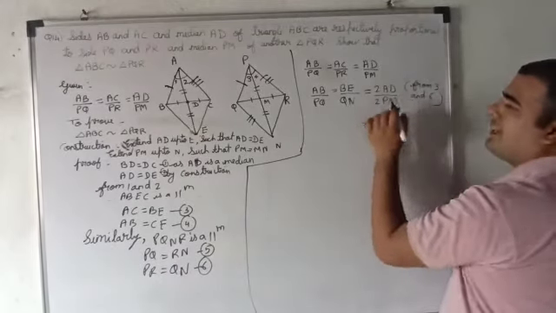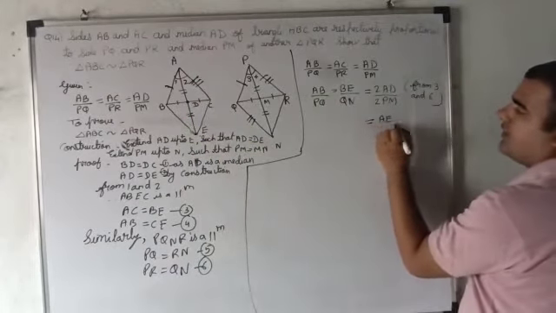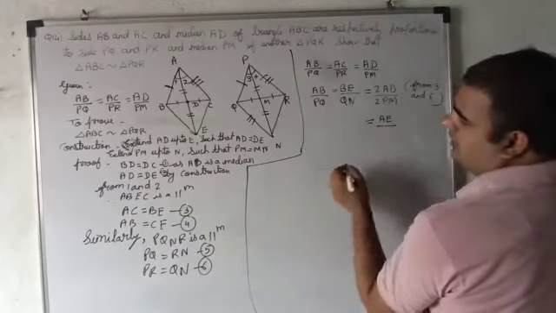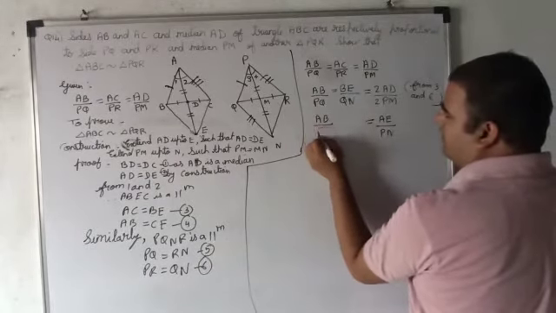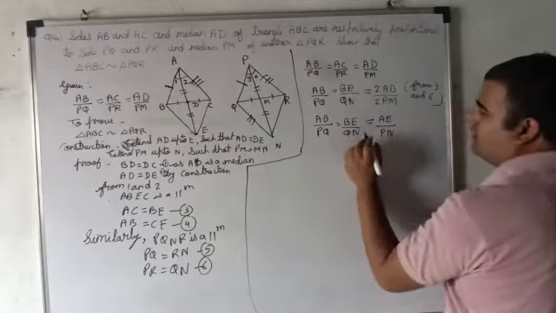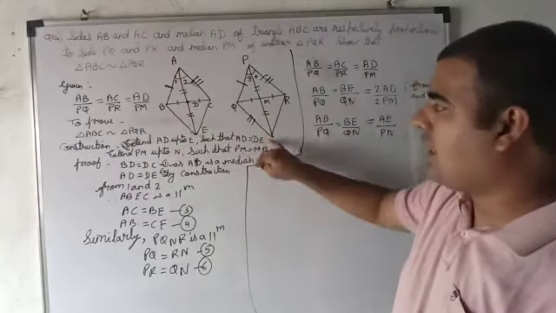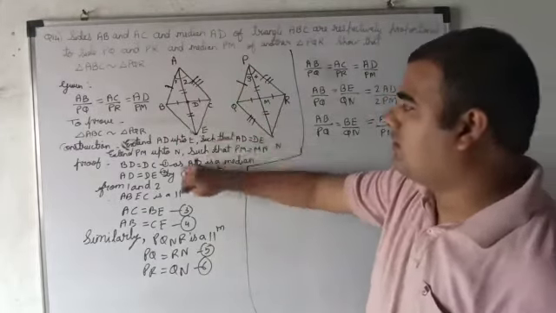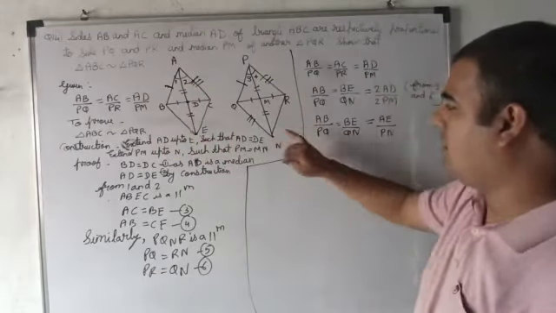So 2AD means what? 2AD means AE, from the figure you can say. And 2PM means what? PN. And here AB upon PQ, B upon QN, right? See, which triangle we have taken? ABE and PQN. AB upon PQ, B upon QN, and AE upon PN.